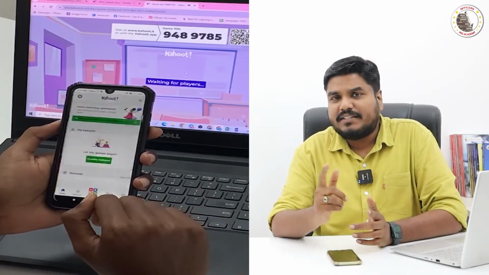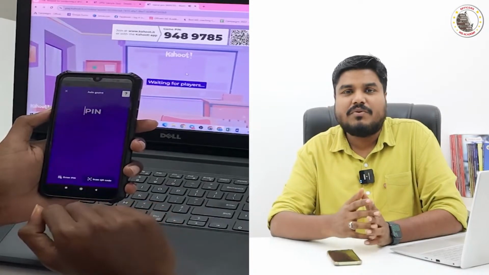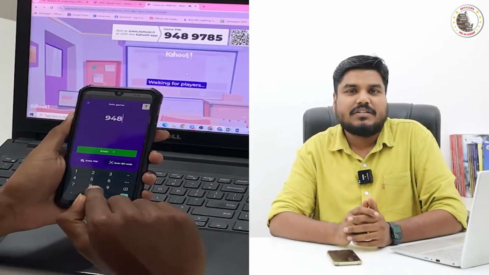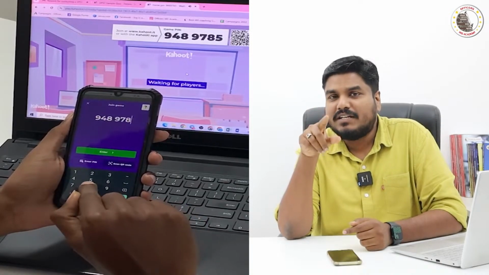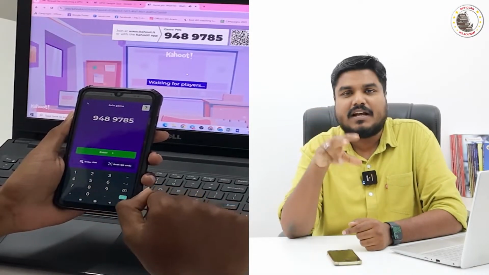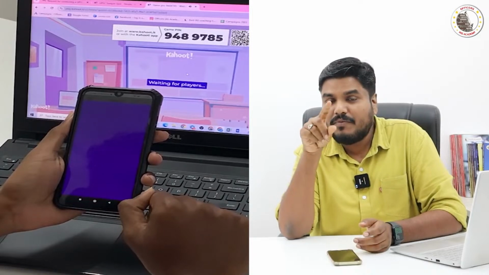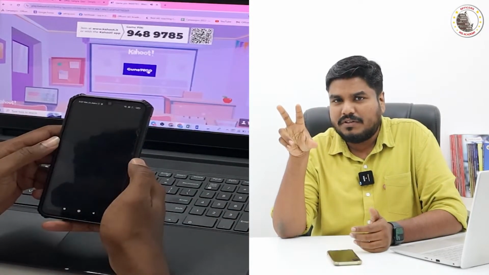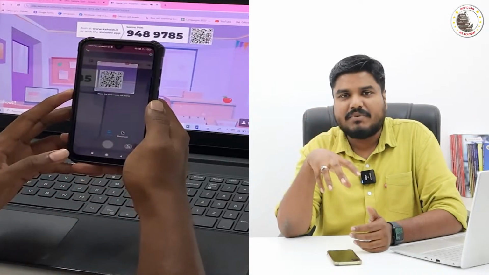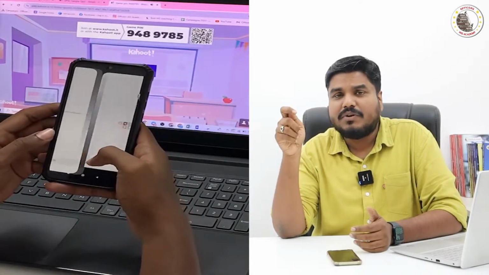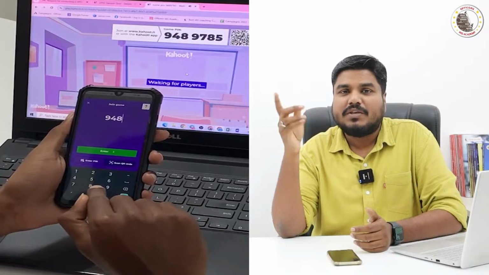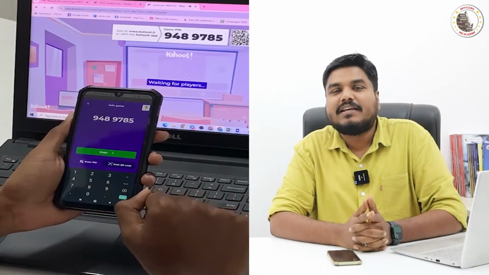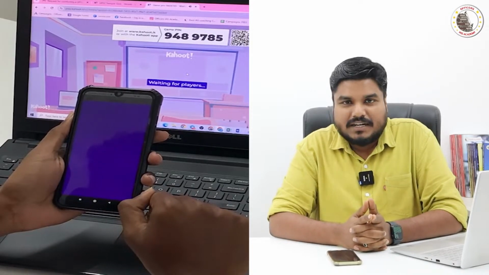Every Saturday at 6 p.m. in the live video, I will be giving you a 7-digit PIN. You have to enter that 7-digit PIN in your installed Kahoot application. Or we will give you a QR code. If you are not interested in installing the application, you can scan the QR code in the web browser and open the web page. In that you can enter this 7-digit PIN number and participate in this quiz program.